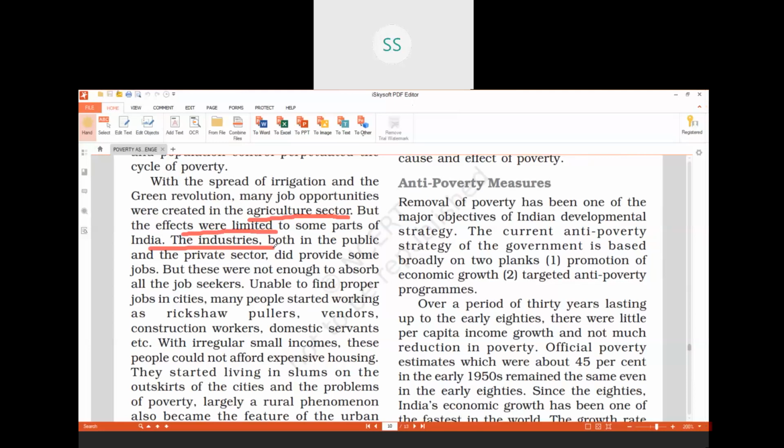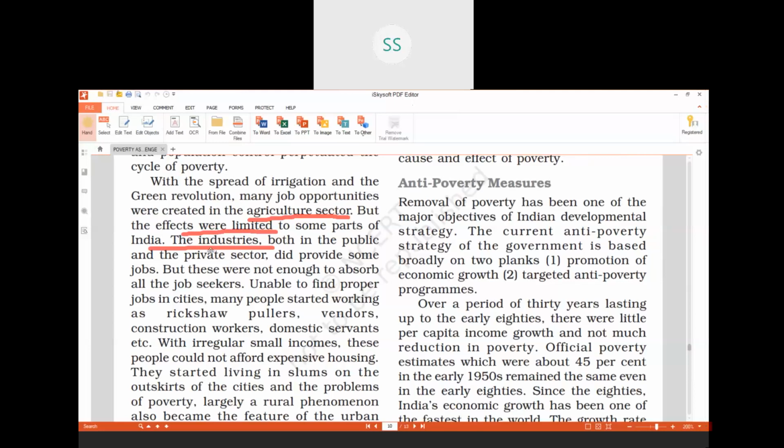So it was not that much effective, and it has not created so many jobs. That is the second reason, children, that the green revolution was effective only to a few regions of our country and a few crops.